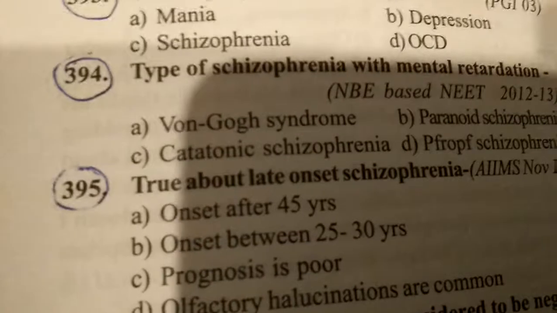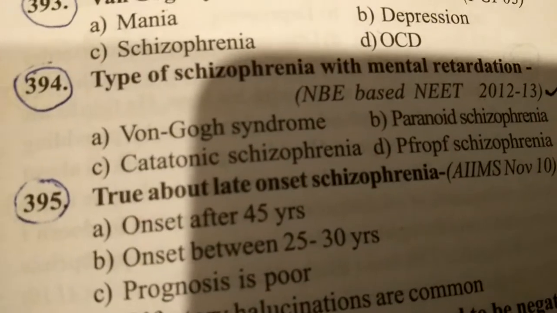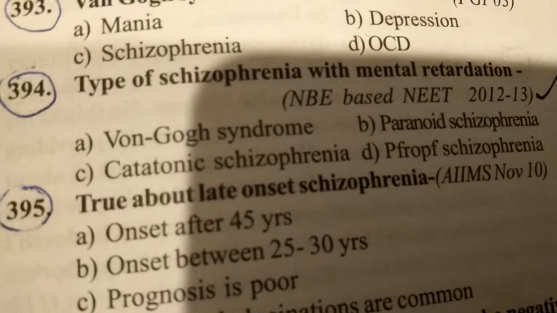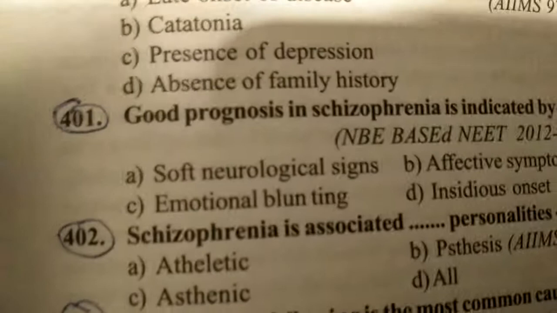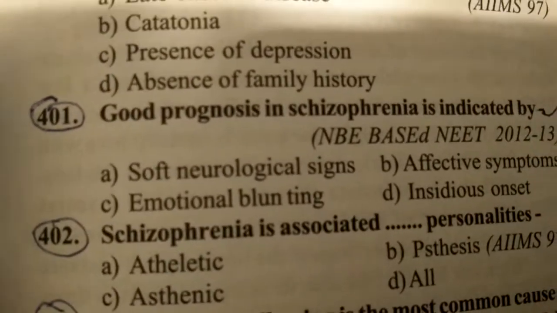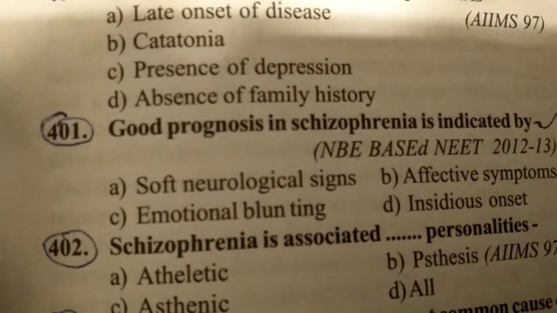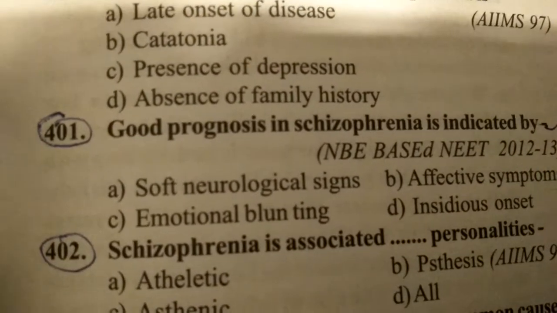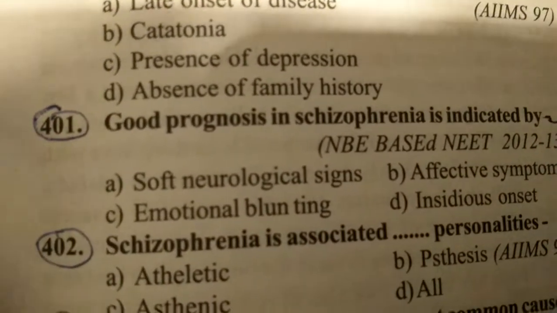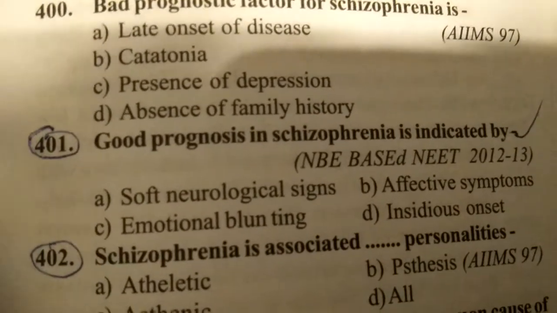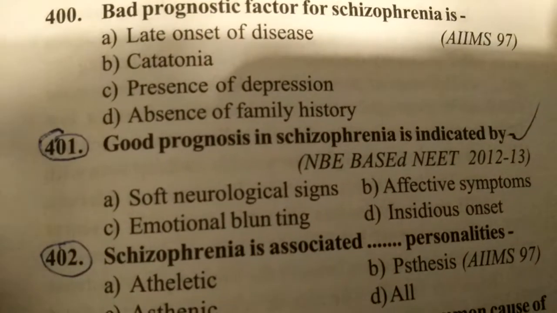Now another question. 394. The type of schizophrenia with mental retardation is D, pfropf schizophrenia. 401. Good prognosis in schizophrenia is indicated by: soft neurological signs, affective symptoms, emotional blunting, insidious onset.